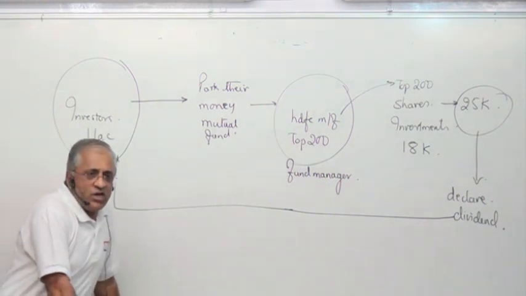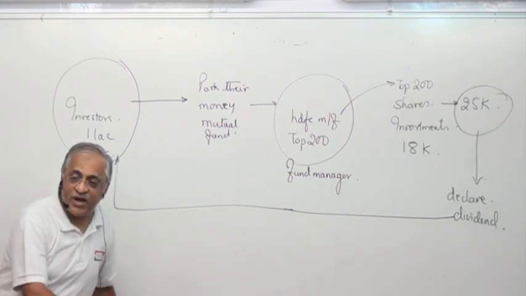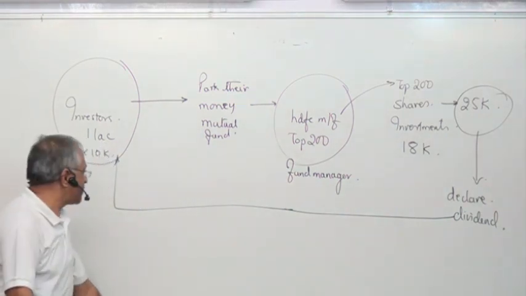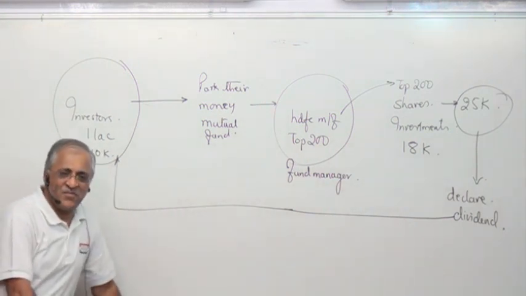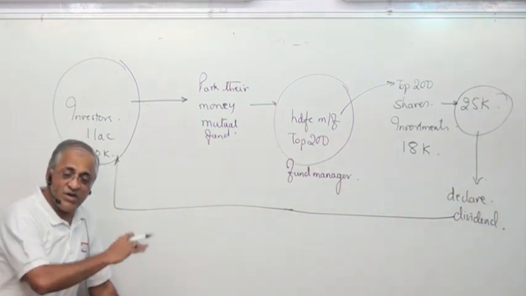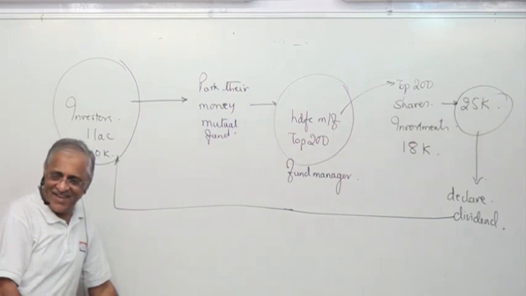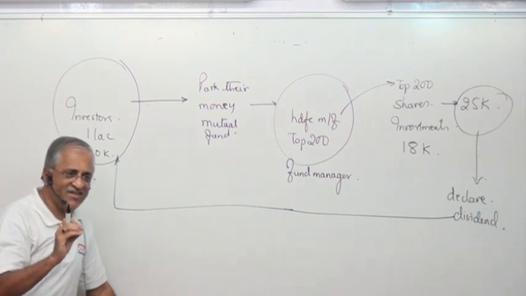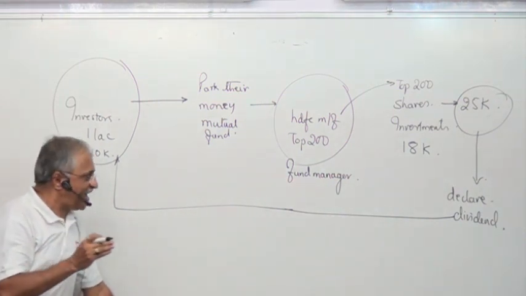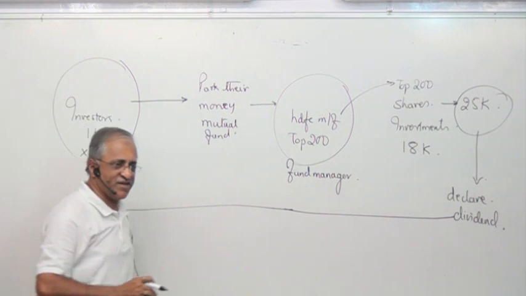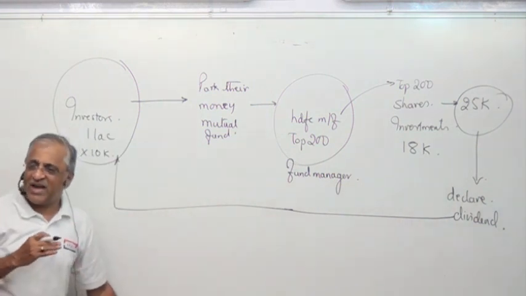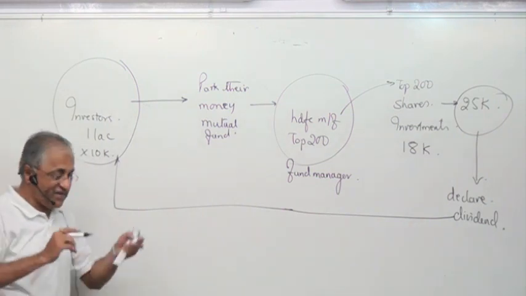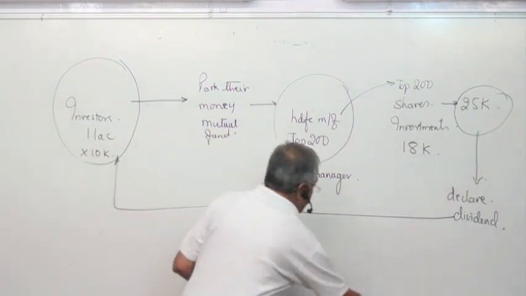So what happens in a mutual fund basically is the risk is spread over. You do not invest in one scrip. You have invested only 10,000, and the company has bought many shares. If it falls, your risk is less because the hit to you will be less. If it appreciates, the gain will also be less. But anyway, that person is knowledgeable and he knows how to buy and sell shares. This is how a mutual fund works. We'll see the basics of the mutual fund working.